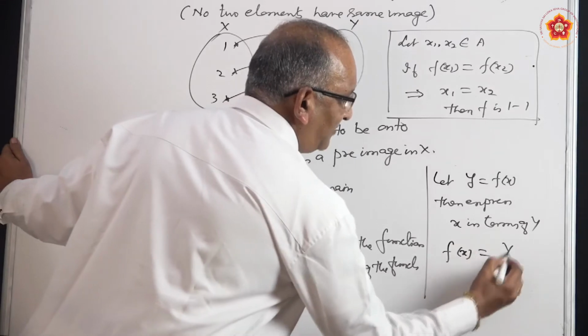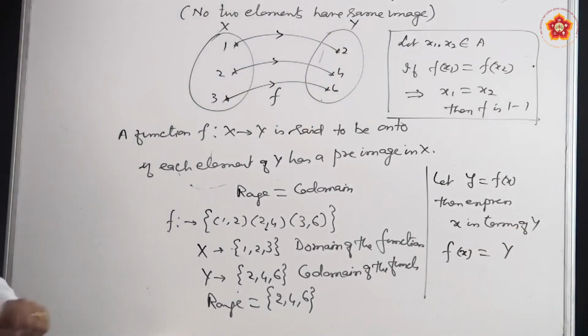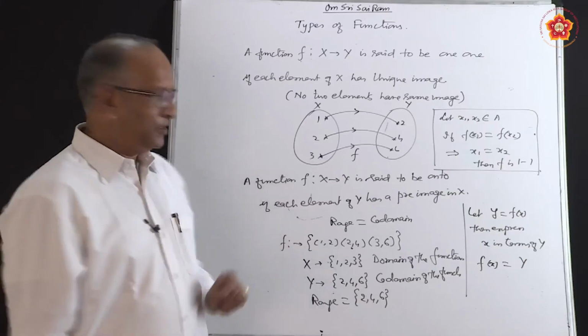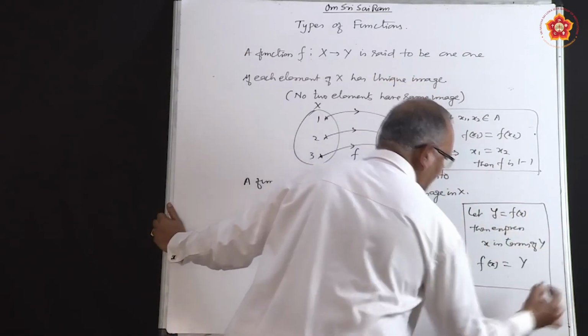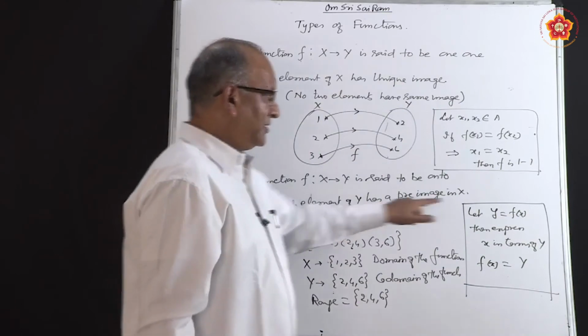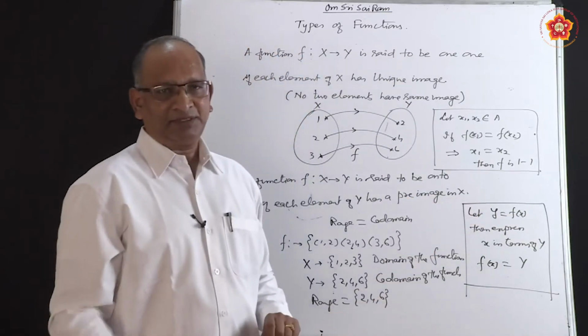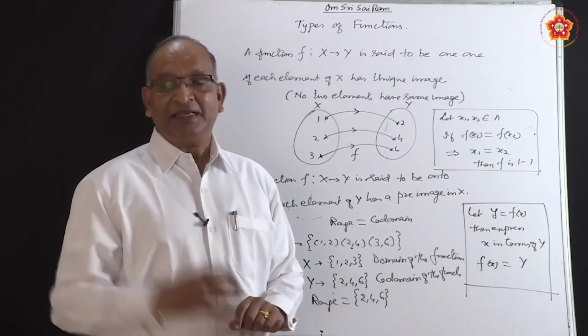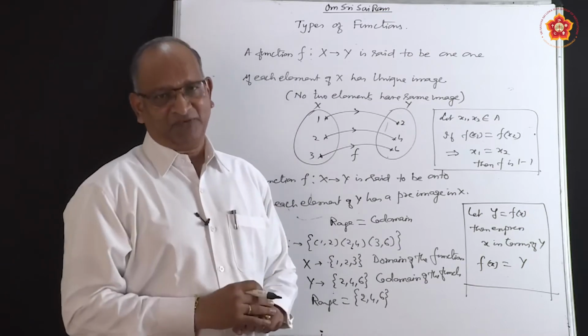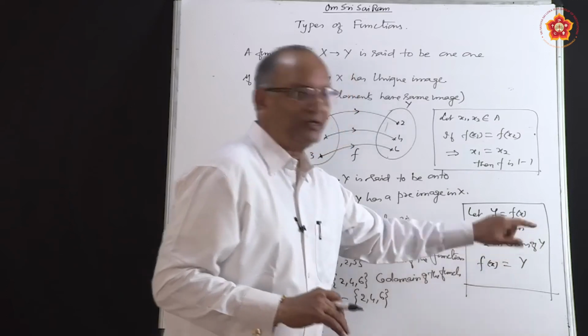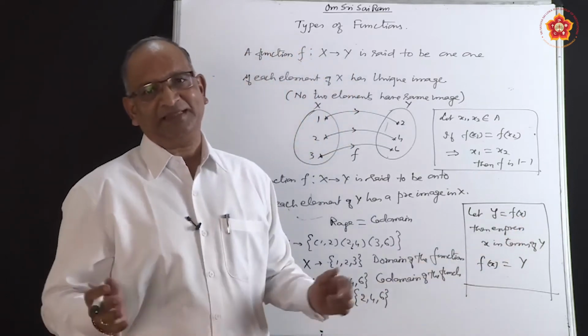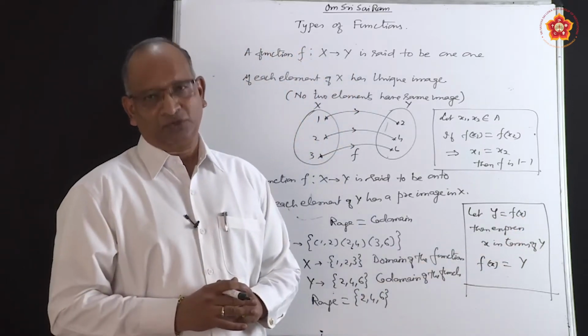If this comes equal to y, then we say it is onto. So this is the second rule. What is to be done to prove a function is onto? Take the function as y, generally it will be in terms of x, convert it to x in terms of y, and in place of x, substitute that value. You should get the answer y. Then we say that the function is onto.